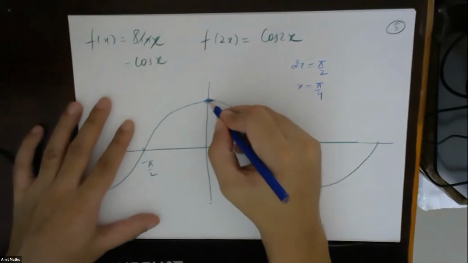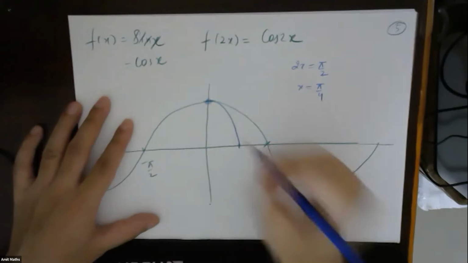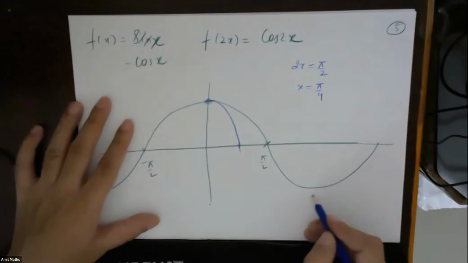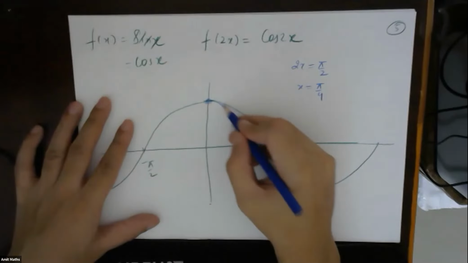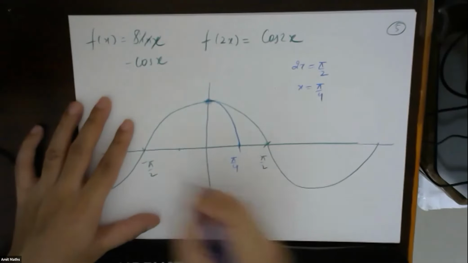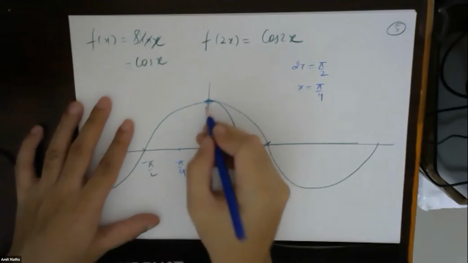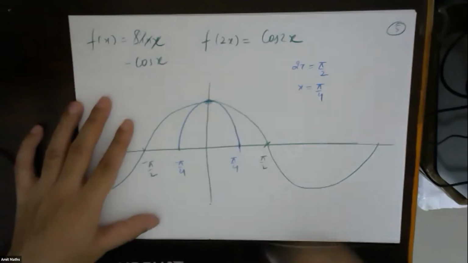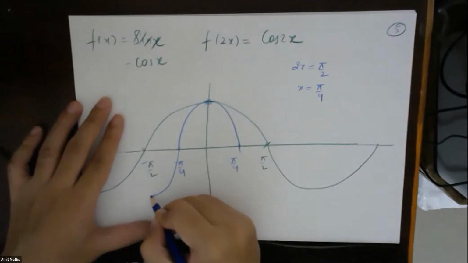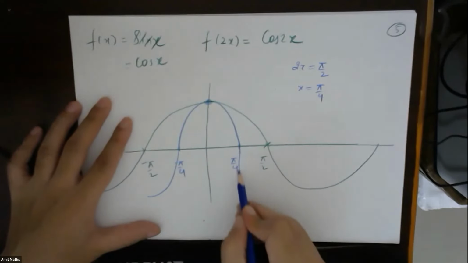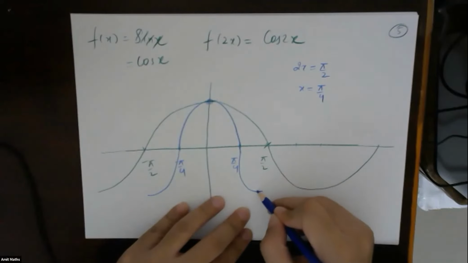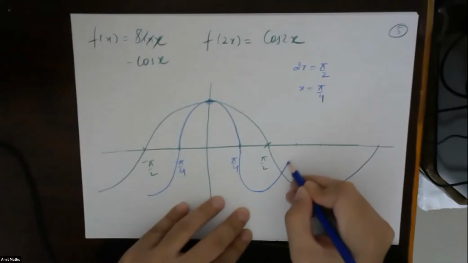That means the graph will look something like this. From here also, this will be pi by 4 and this will be minus pi by 4. Understood? Like first maxima, then first minimum. And then again, at this point, it will again come back.